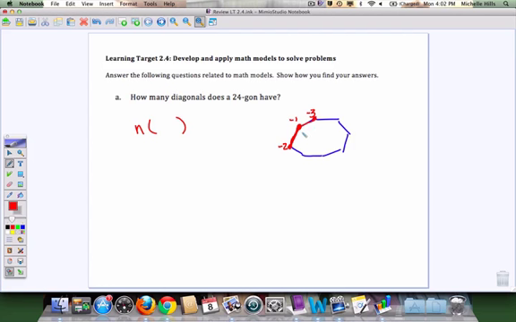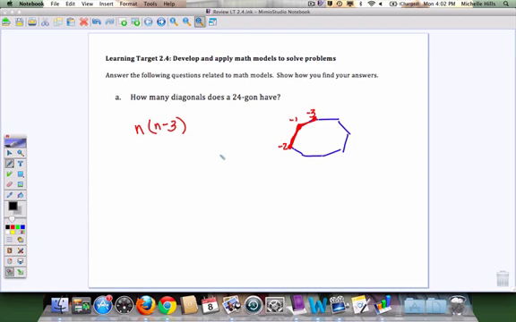So if I have 40 sides, each vertex can only draw a diagonal to 37 other vertices, because it can't draw a diagonal to itself, and can't draw a diagonal to either one of the adjacent vertices. So no matter how many sides I have, I'm going to be able to draw 3 fewer diagonals from each vertex.